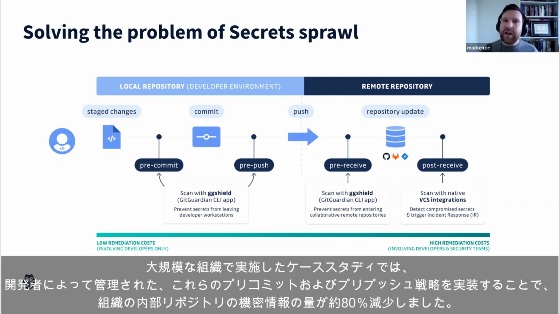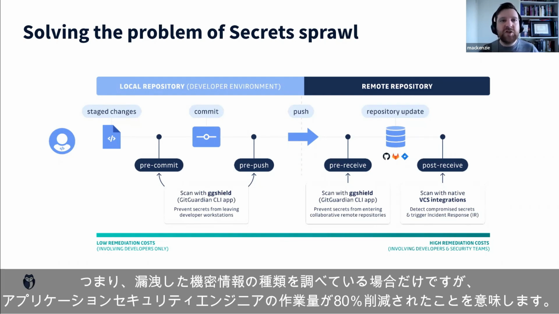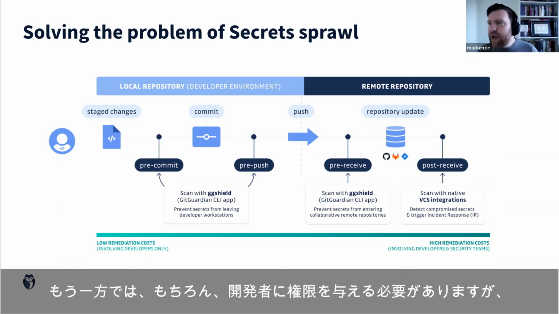So in the case studies that we have done, large organizations, we have seen around an 80% decrease in the amount of secrets that have made it to the internal repositories of those organizations by implementing these pre-commit and pre-push strategies that are controlled by the developers. So this means that we've reduced the amount of work by 80% for AppSec engineers when we're looking solely at leaked secrets.